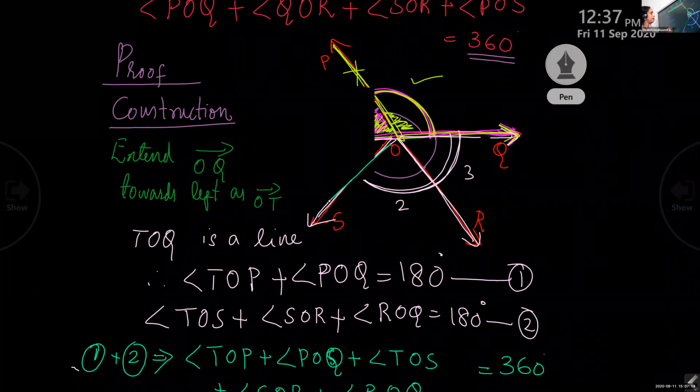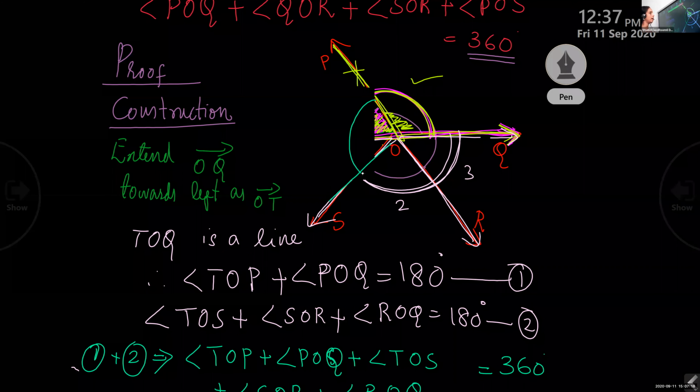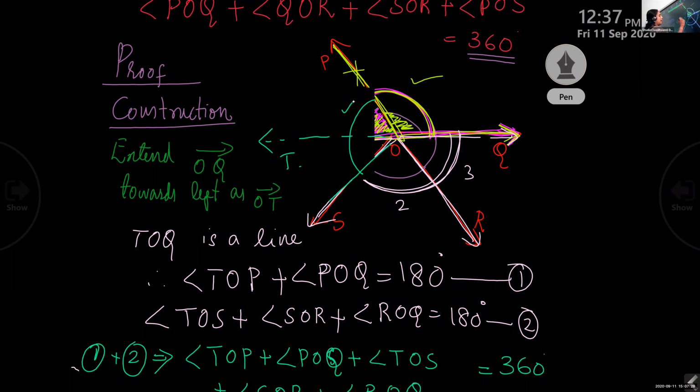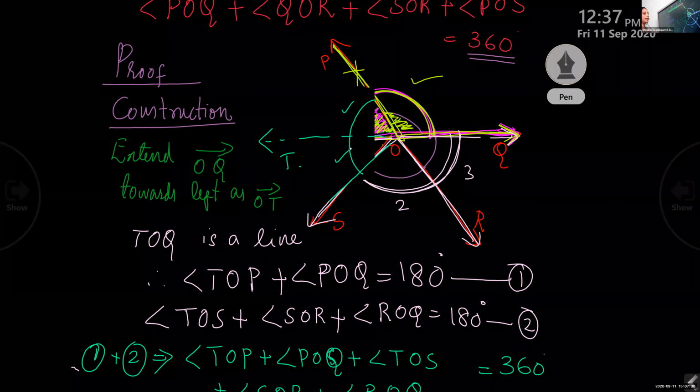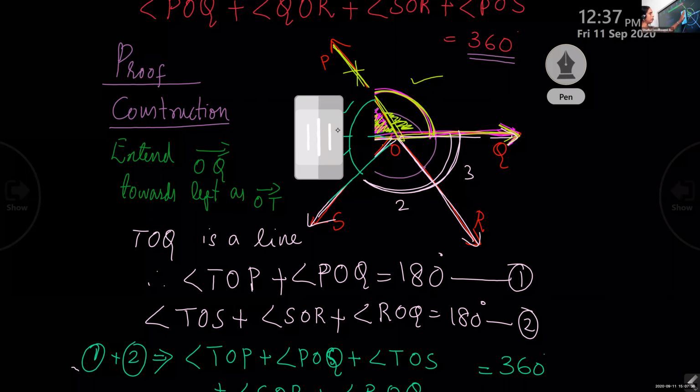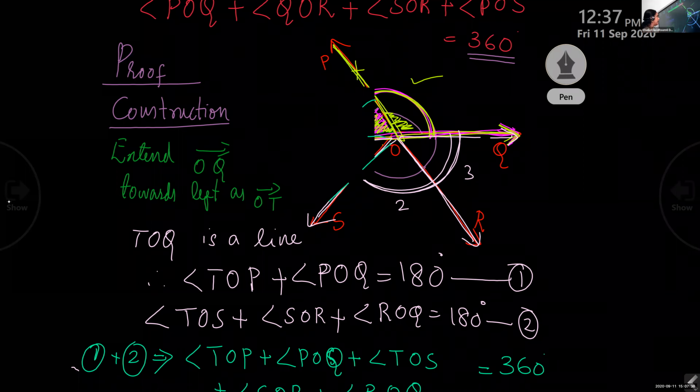Okay, children. Now, what is the sum of those two angles? Actually, there was a ray. Now, we will write that TOS, this angle and this angle, as a single angle because that ray is not there, that we have done already. So, we will remove that.